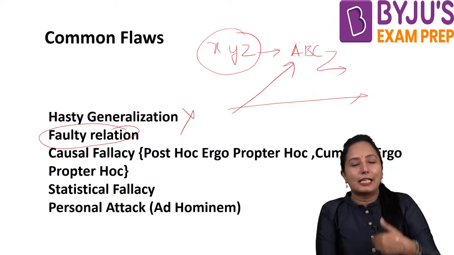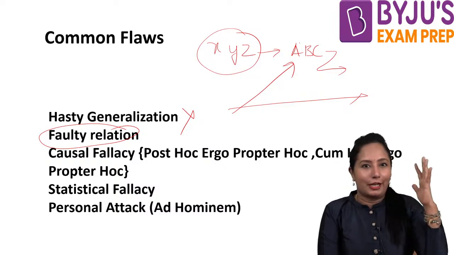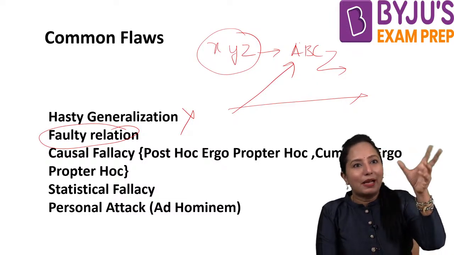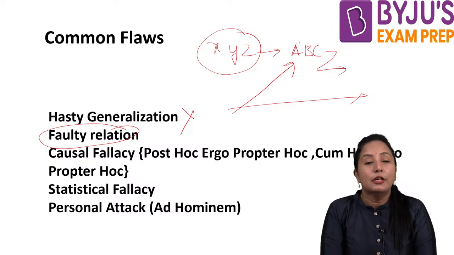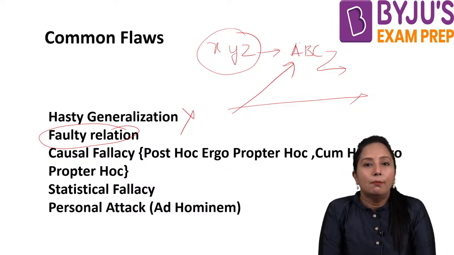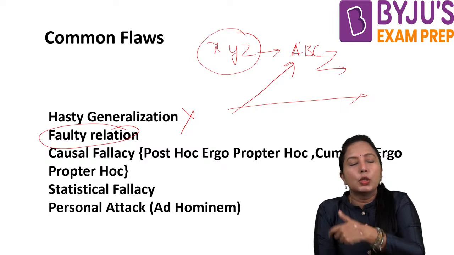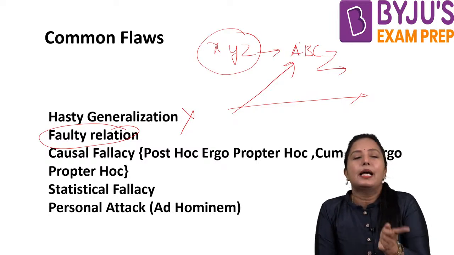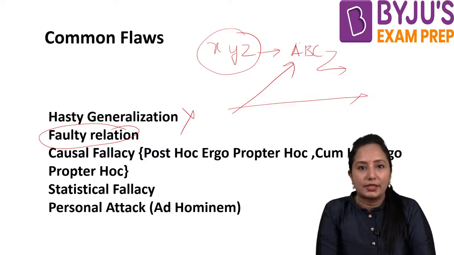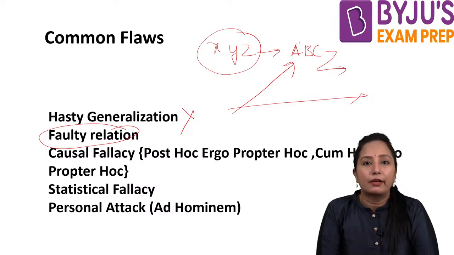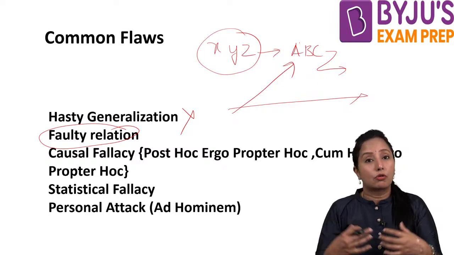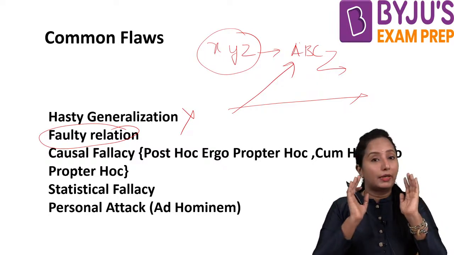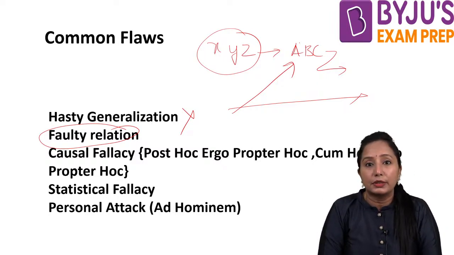Also we have a claim like Gen Zs are very carefree and so on. Just by looking at 1-2 people or a group of people of this generation, we feel that Gen Zs are carefree. But if I have person X who is Gen Z, I cannot apply the same thing. I cannot say that you are Gen Z, so therefore you are carefree. Who knows? That person could be very sophisticated, very organized, and have a very bothered kind of mindset. That is called faulty relations.